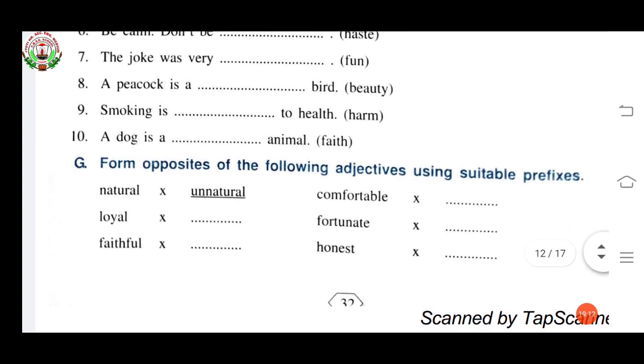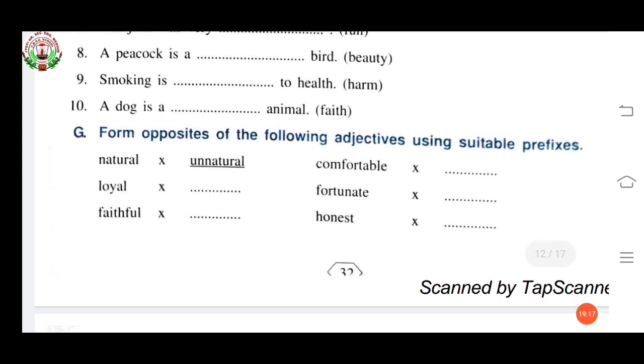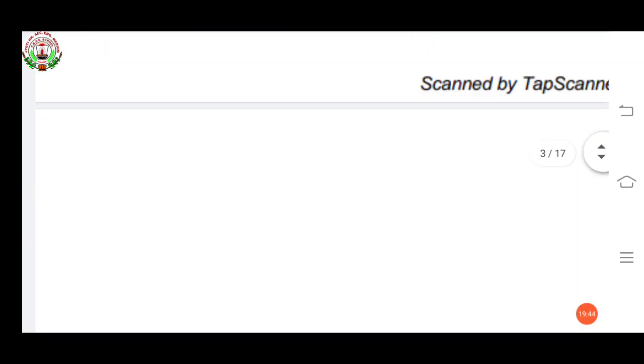Now G exercise. Form opposite of the following adjectives using suitable prefix. This G is your answer. It's very easy. Only one to I'll give you. Loyal, disloyal, faithful, unfaithful. Okay, in this way you have to make this. Comfortable, uncomfortable. So write it. It's your homework. This exercise is your homework. Do it yourself. Now, H exercise we have to do.